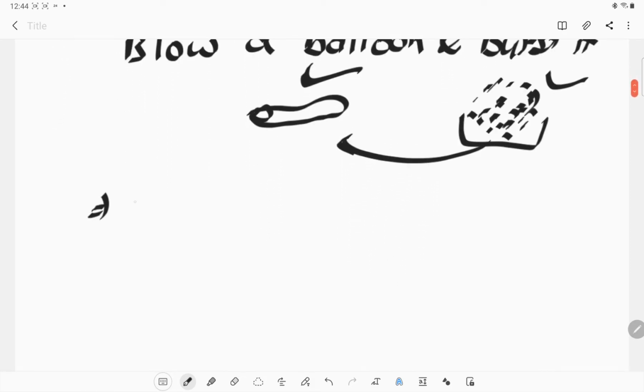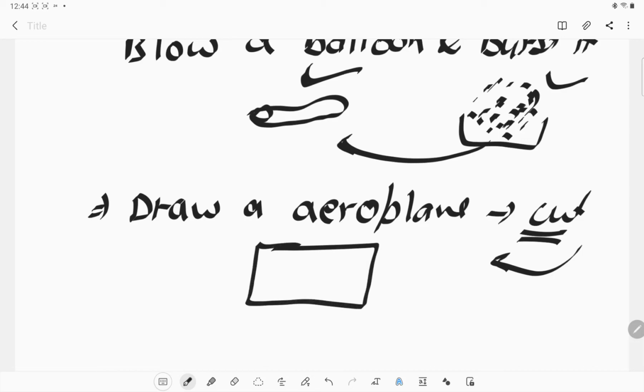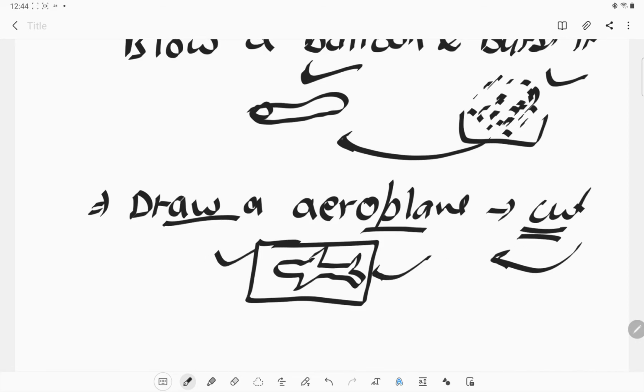Another example: if we draw an aeroplane on a paper and cut it, what happens? We cannot fix the same portion back. This is the page where we have drawn the aeroplane and cut the shape, so they will be different. We cannot reverse it to the same as the initial stage.